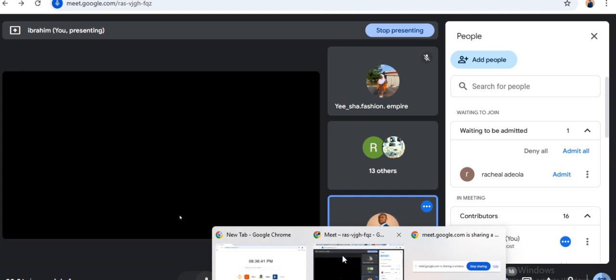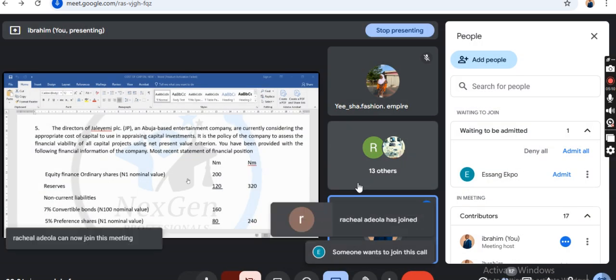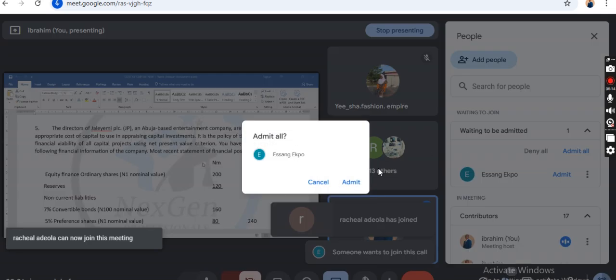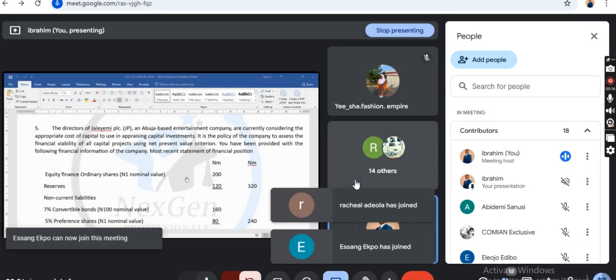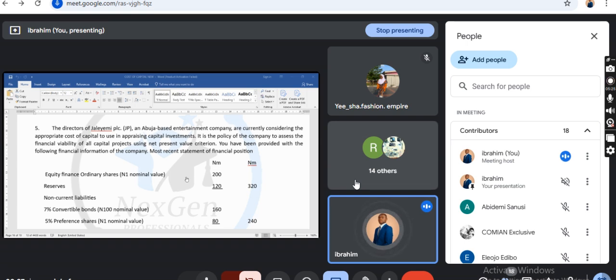Now, don't forget that when you are making a capital investment project and you want to discount that project, you can use the cost of capital.